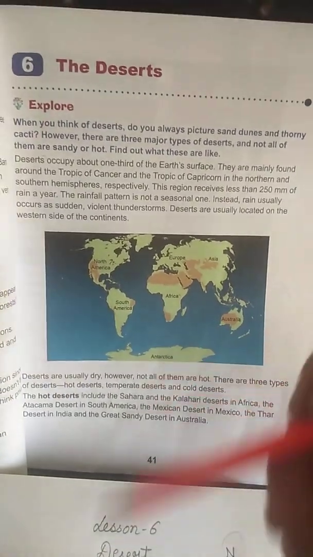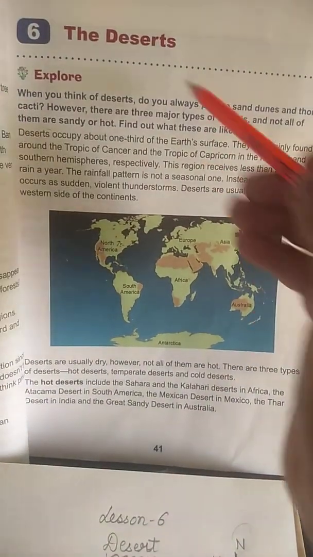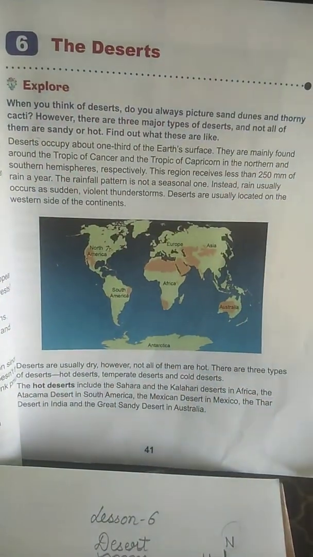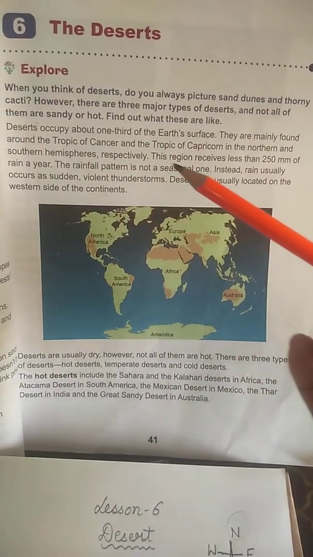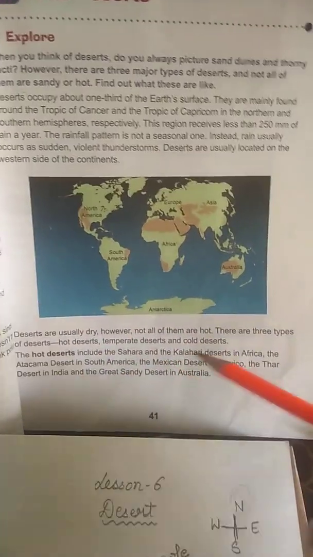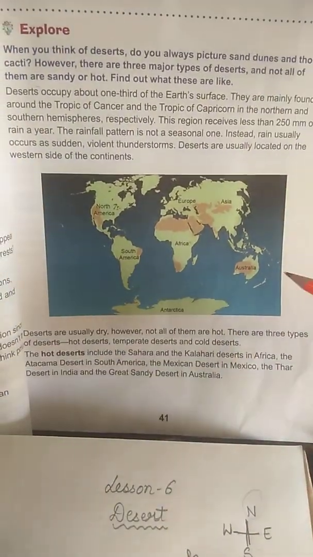So let's revise what we did today. What are deserts? Deserts are areas which have sand and very few trees and plants, or almost no plants and no trees. 1/3 of Earth's surface is covered by desert. Deserts are usually found near the Tropic of Cancer and Tropic of Capricorn. There are 3 types of desert: hot desert, cold desert, and temperate desert.